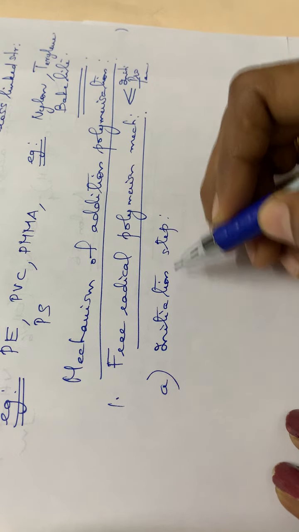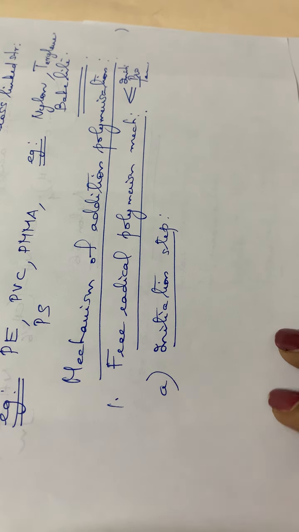Initiation step. Here two reactions will be happening. That means in the first stage free radicals will be formed. That is the first step, free radical formation, the first step in this initiation.